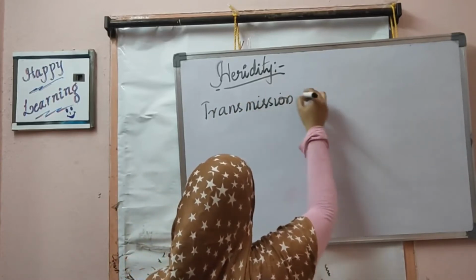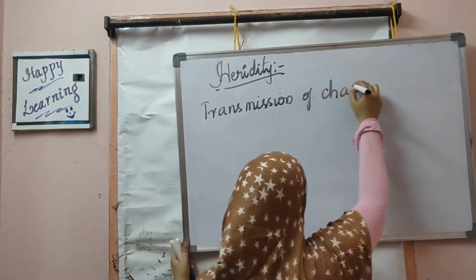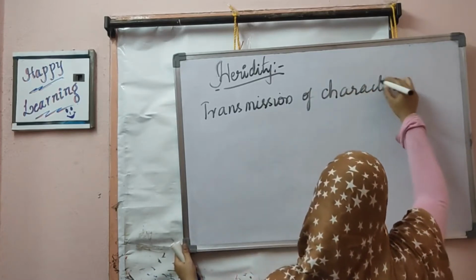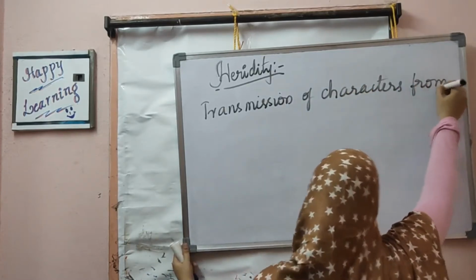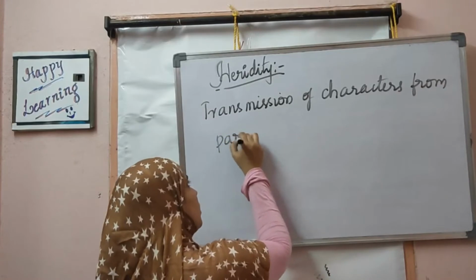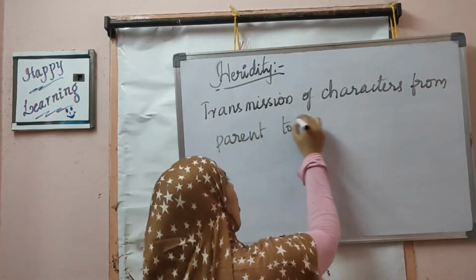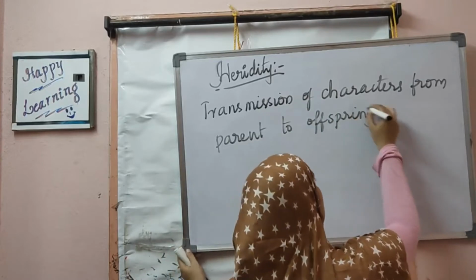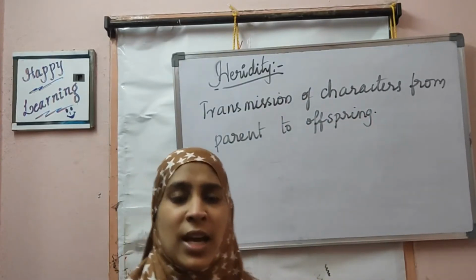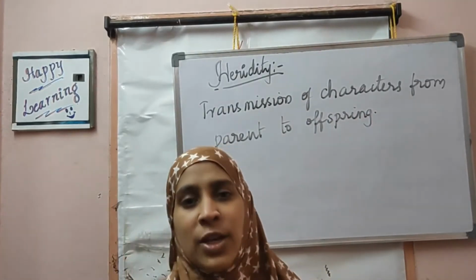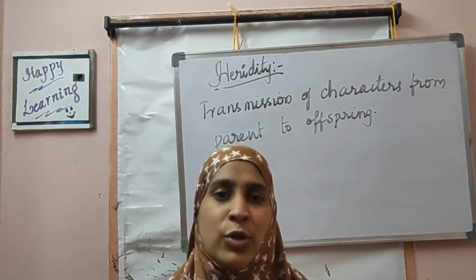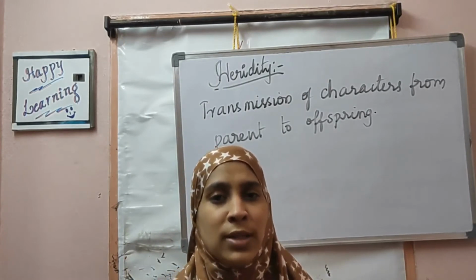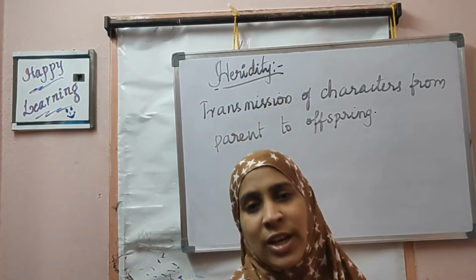Transmission of characters from one generation to another generation, that is, from parent to offspring. This process is called heredity. You might have seen that some of your features are similar to your father and some of your features are similar to your mother. This happens with every child.